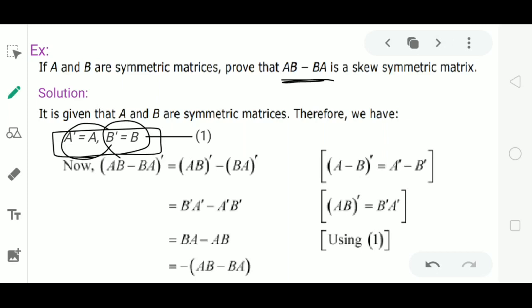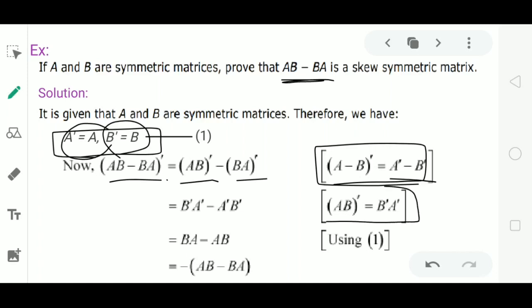Observe the proof here. (AB minus BA)' equal to, by the property of transpose of matrices, (A minus B)' equal to A' minus B', then this will be equal to (AB)' minus (BA)'. Again by the property of transpose of matrices, (AB)' equal to B'A', then this is equal to B'A' and (BA)' equal to A'B'.